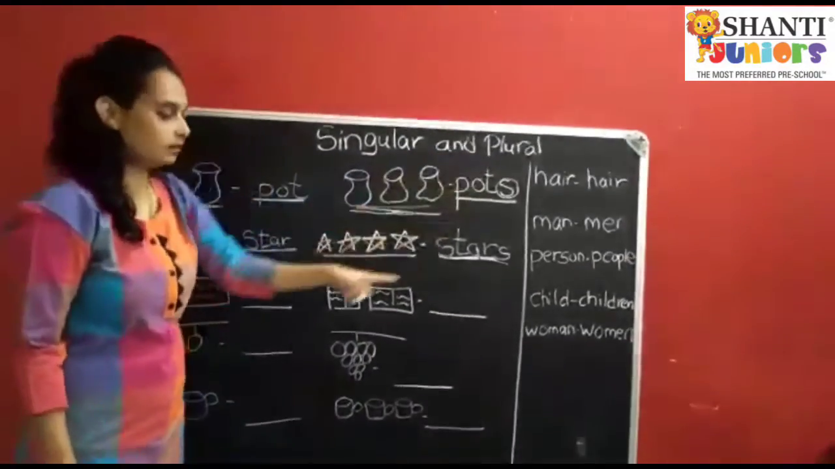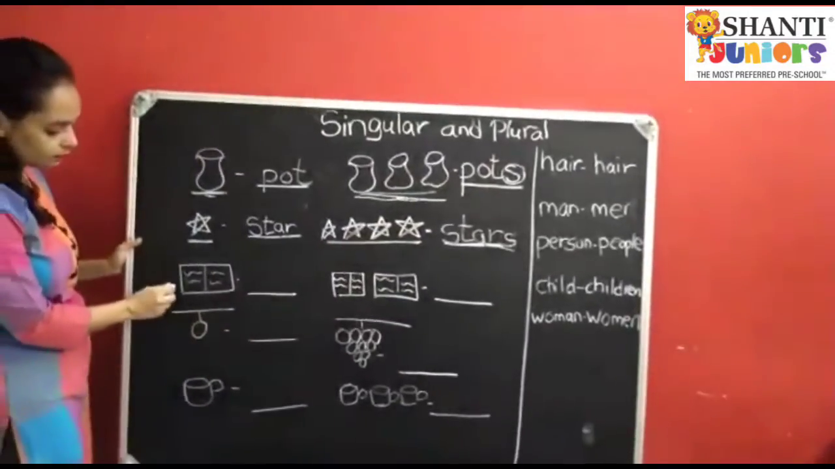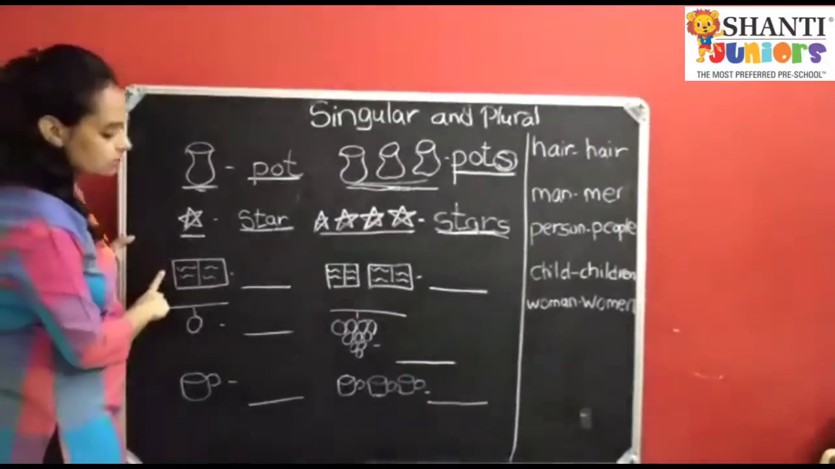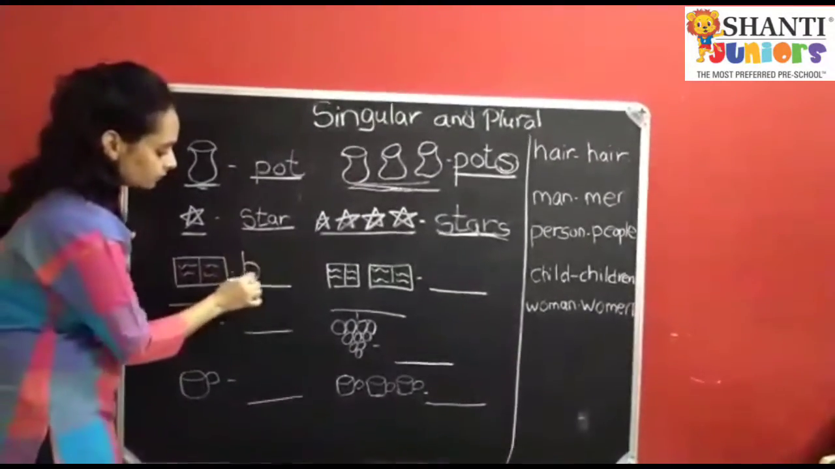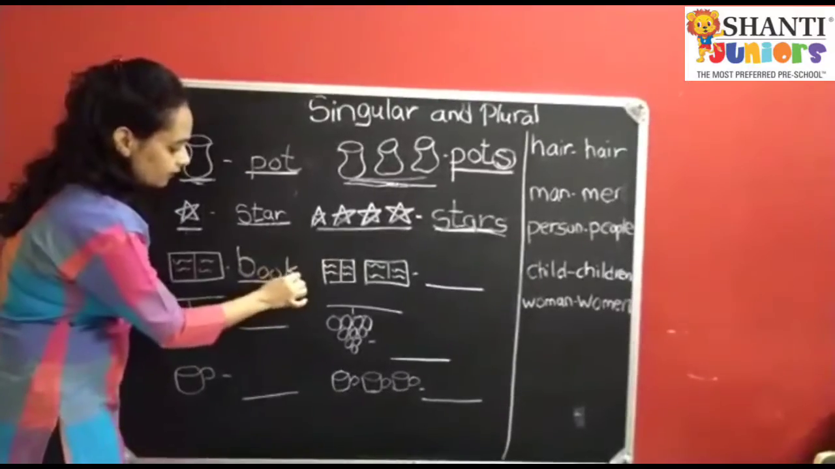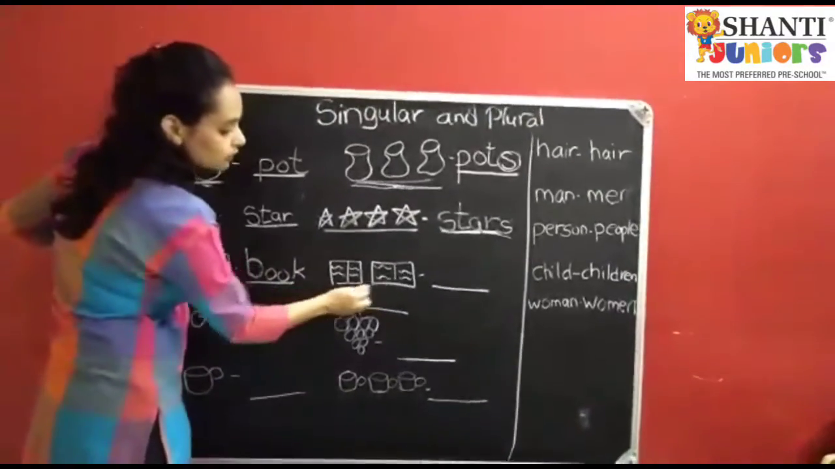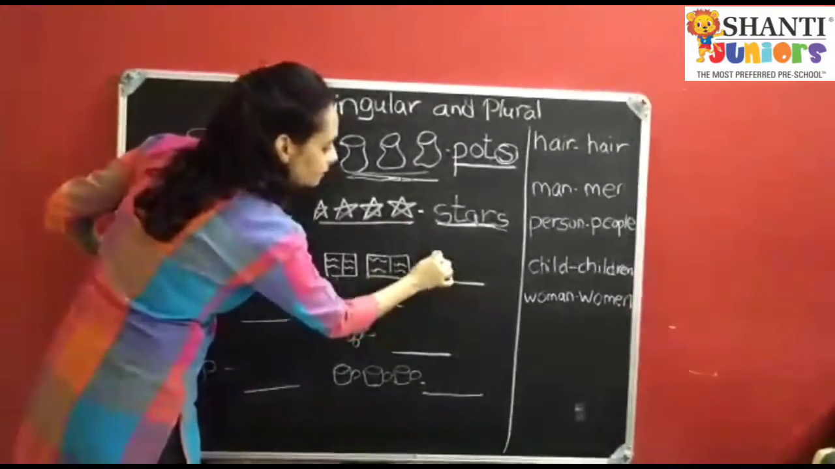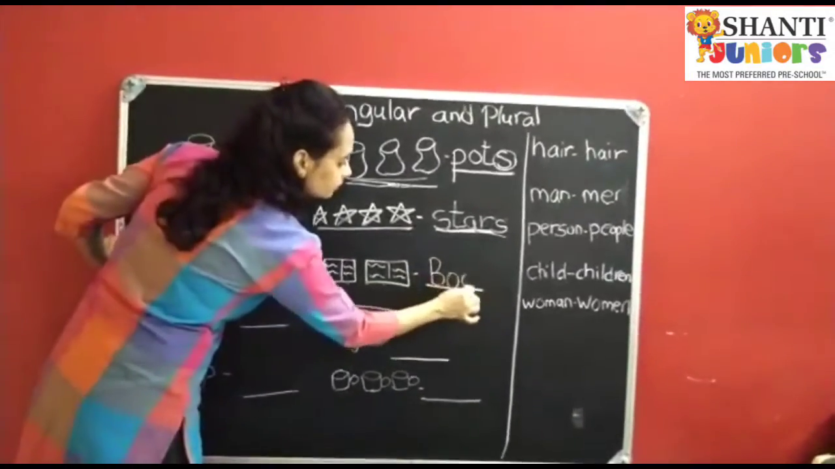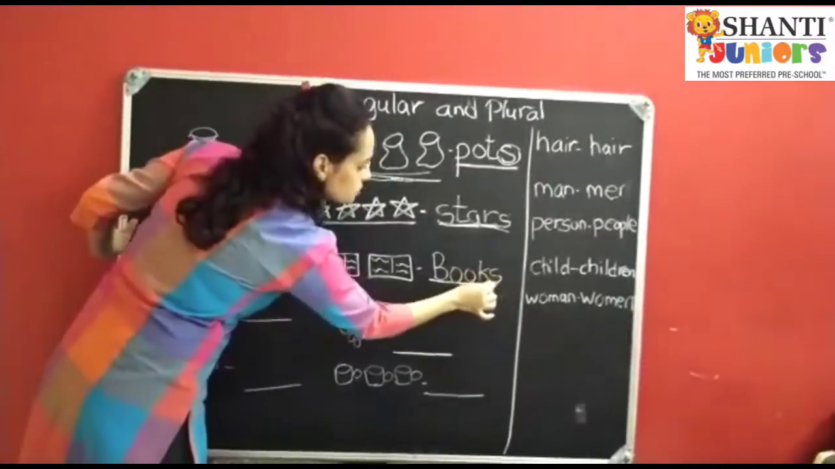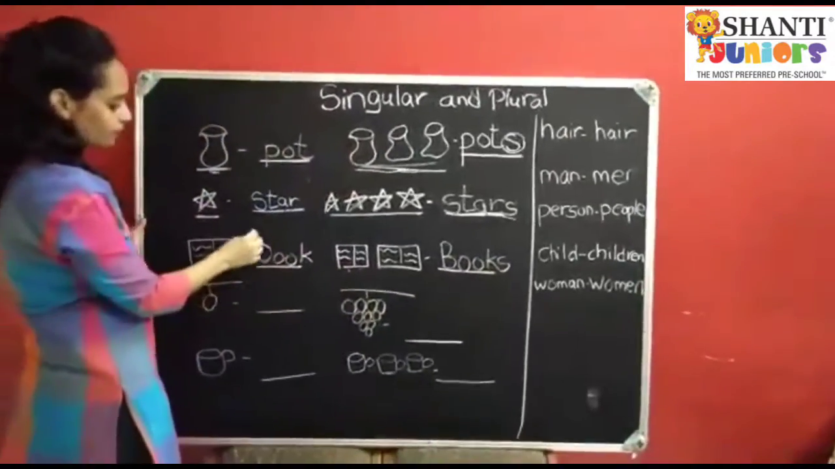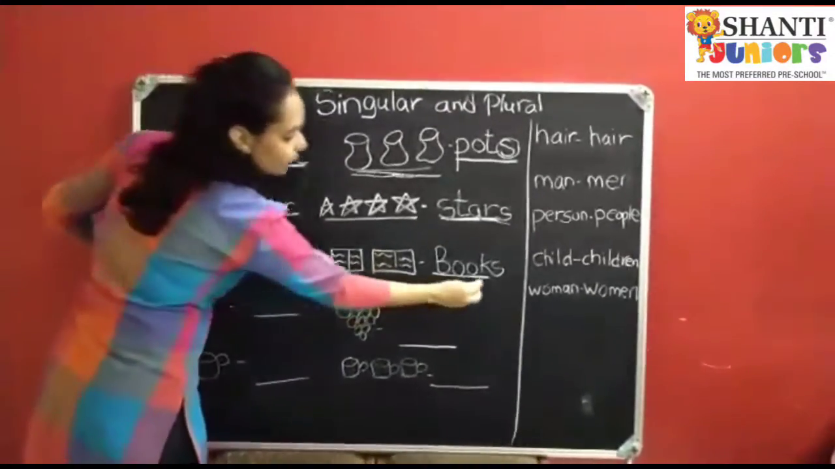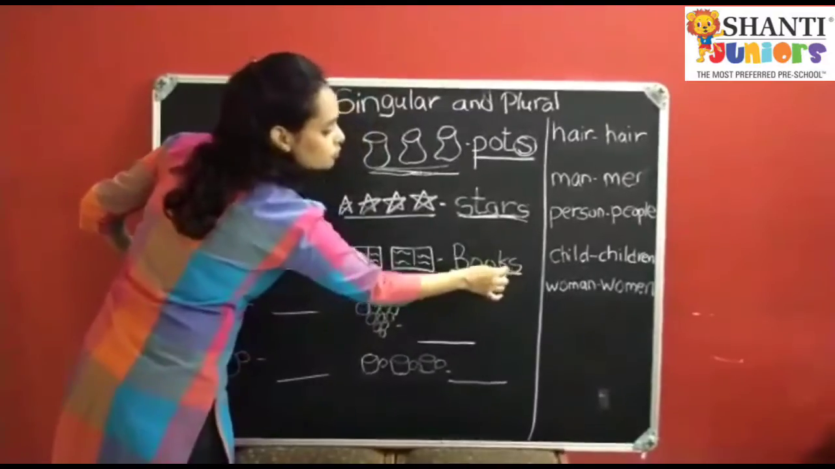Okay, this is one book, children. So this is a single book, so it's singular. For singular, I am going to write book. And there are 2 books, more than one. So these are plural. I am going to add S over here. Books. If there is only one book, I write book. And if there are 2 books, more than one, I add S and it becomes books.